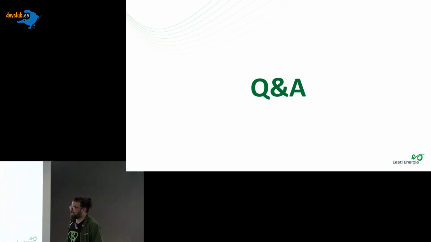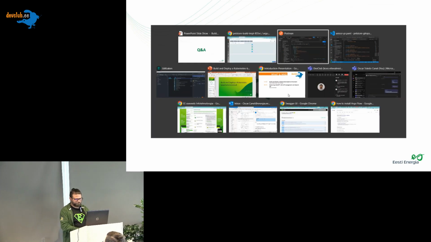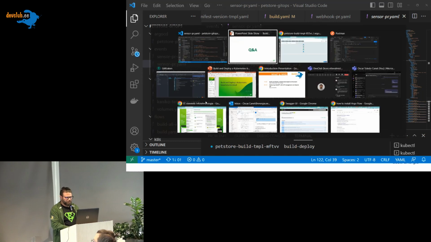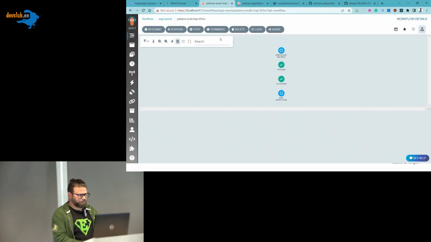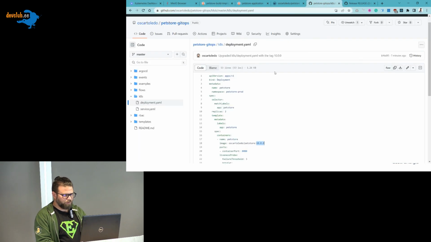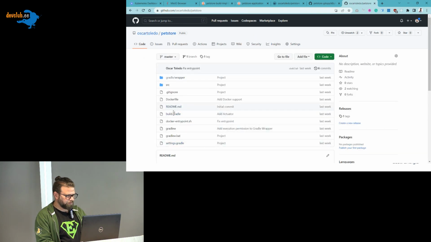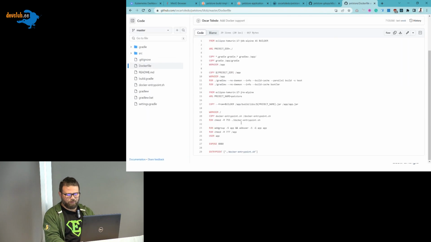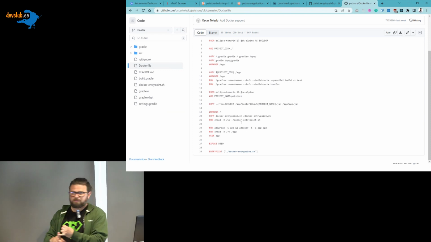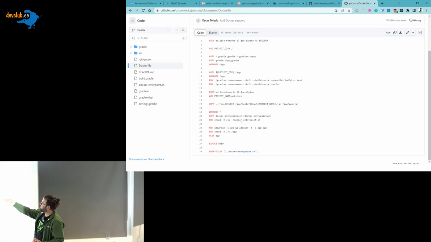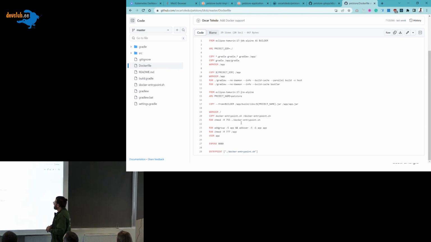So you can't go wrong. Actually, if we look at the Dockerfile that I created for this application, let me try to show you. So here we have something similar to what you mentioned. Here we have 2 of the steps that you mentioned. So we have build, and we are building this with the Alpine JDK, and then we package using bootJar.